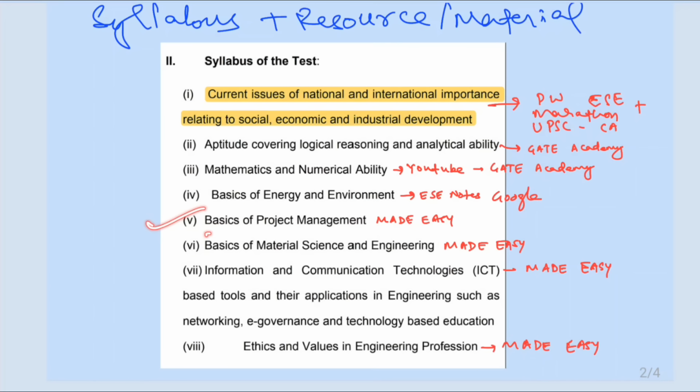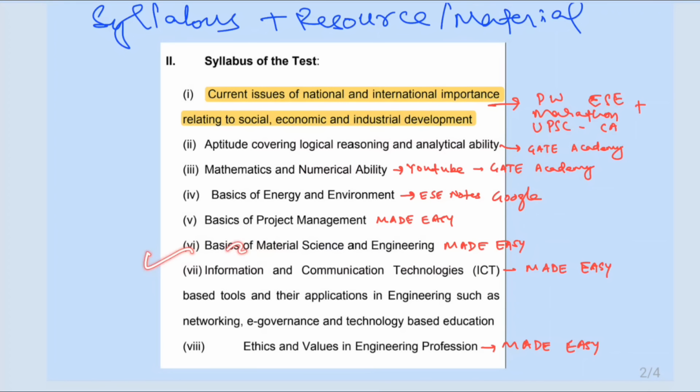The fifth point is basics of project management. This is one of the new topics. I particularly prepared this through the Made Easy notes which are available on Google, but those are very old notes, about 2019. It's better to purchase the new materials which are available in the market.